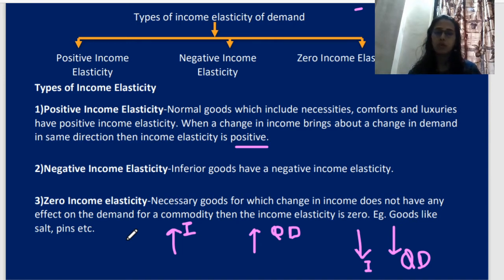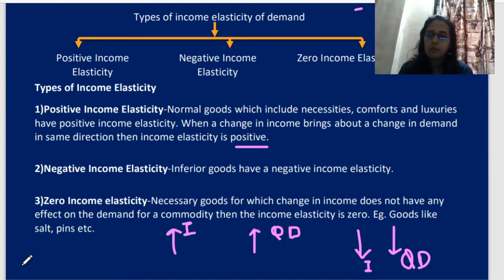You can see the current situation. Nowadays, demand has reduced. Why? Because for comforts and luxurious goods, or sometimes in necessaries also, we think that I can purchase less instead of purchasing more. Whatever the necessity is today, accordingly I will purchase. Because of this corona situation, some people's income has stopped, or some people's income has reduced. So our quantity demanded has also been affected, and the overall economy has also been affected. So this is called positive. See the direction, accordingly you are reacting to income, that's why it is positive.